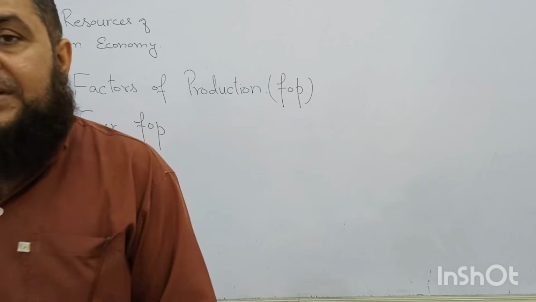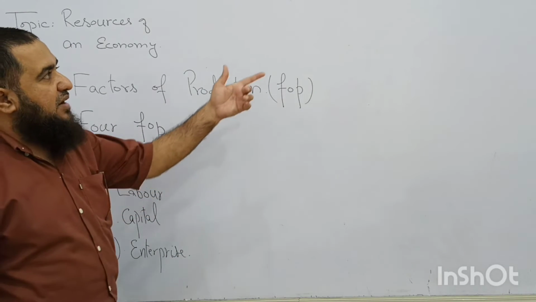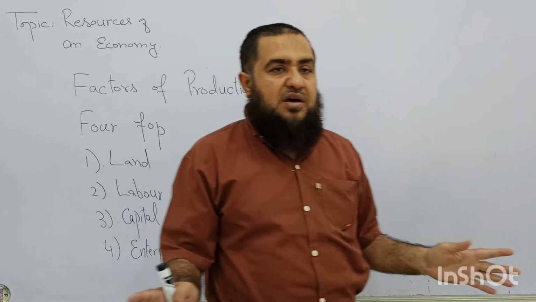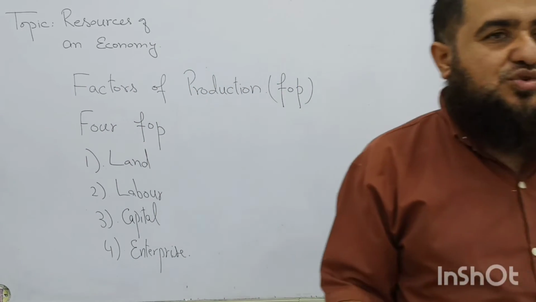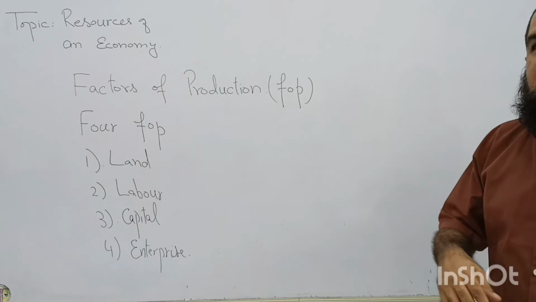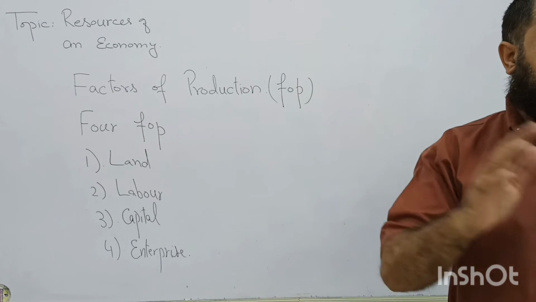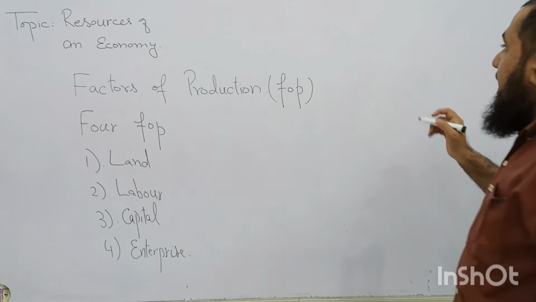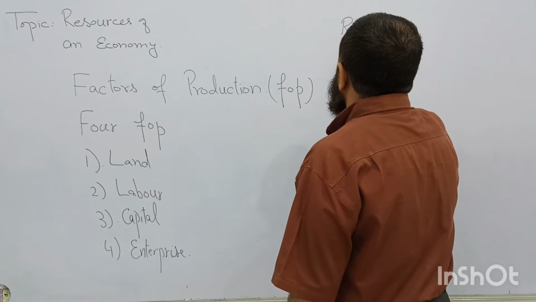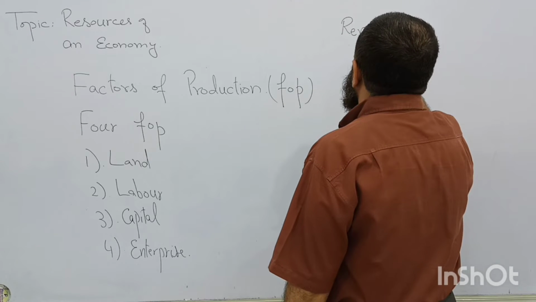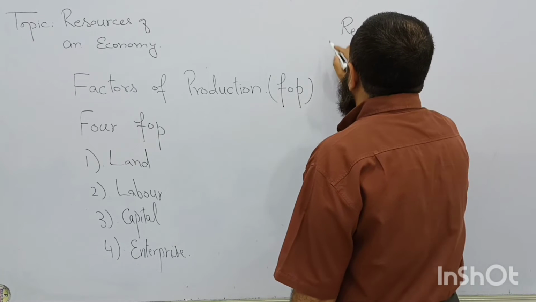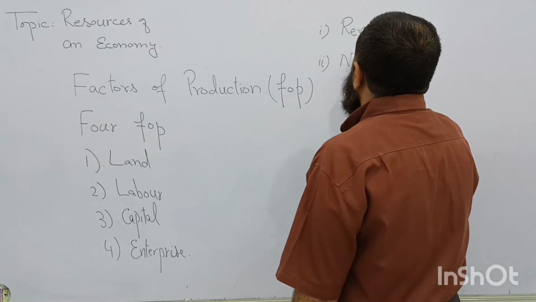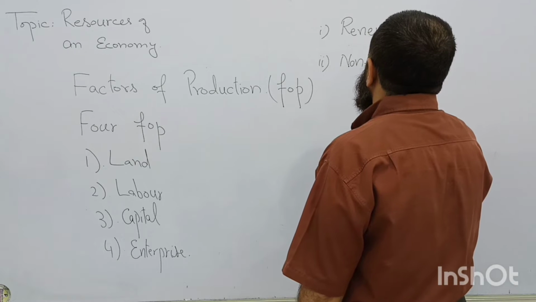Clear or not? So land is not only the area which is present with the country, but it also includes all types of natural resources, whether they are present above the land or under it or beneath the surface of land. Clear or not? So there can be two types of natural resources. One is called renewable resources and second is called what? Non-renewable resources.